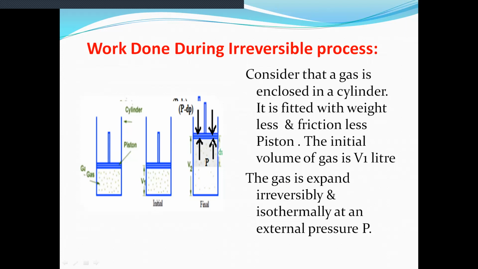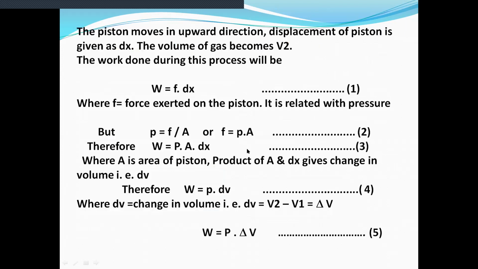The expansion of gas takes place by moving the piston in upward direction. The final volume of the gas becomes V2. The pressure exerted on the piston is P. Then we take the mechanical work, where displacement is given by dx. So W is equal to F into dx, where F is the force and dx is displacement.